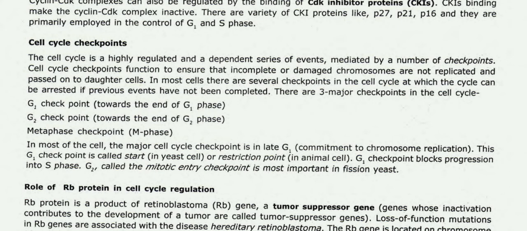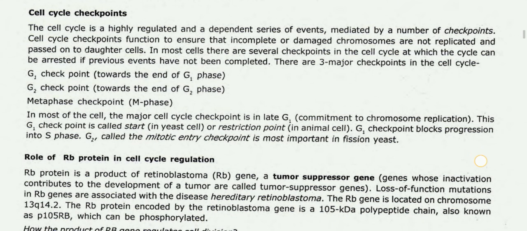Cell cycle checkpoints. The cell cycle is a highly regulated and dependent series of events mediated by a number of checkpoints. Cell cycle checkpoints function to ensure that incomplete or damaged chromosomes are not replicated and passed on to daughter cells. In most cells, there are several checkpoints in the cell cycle at which the cycle can be arrested if previous events have not been completed.